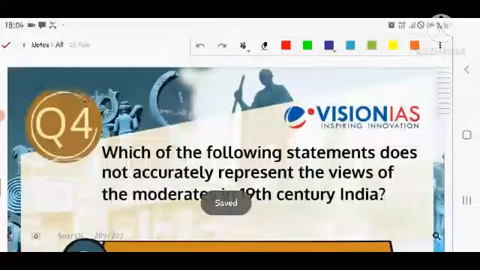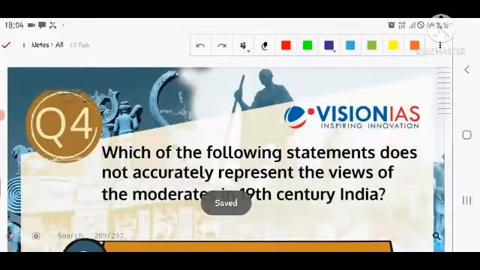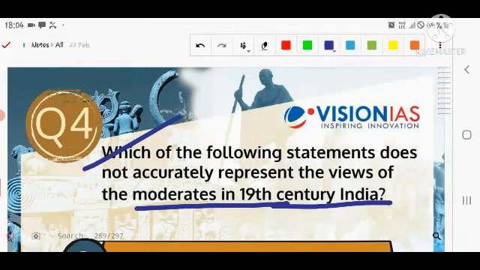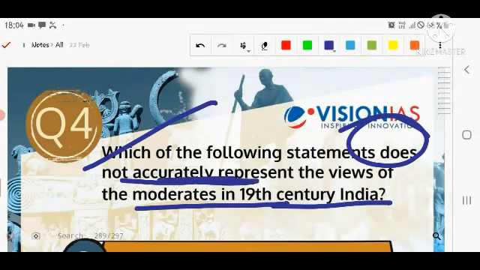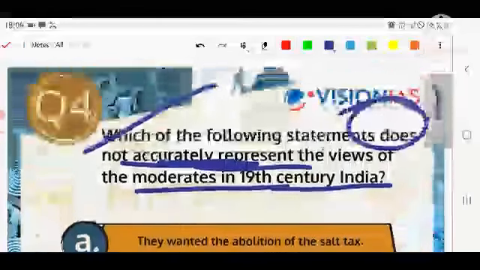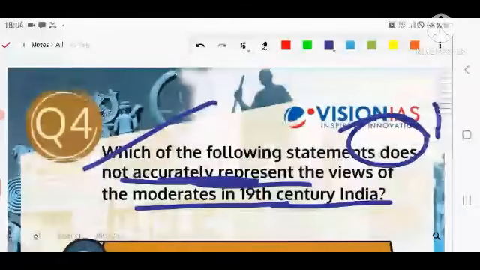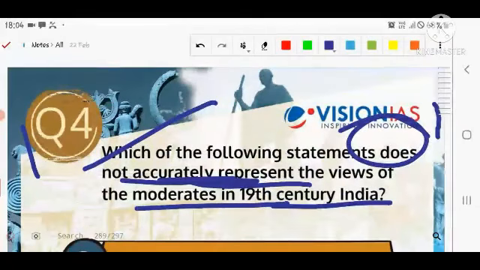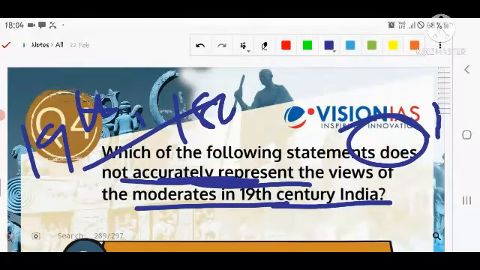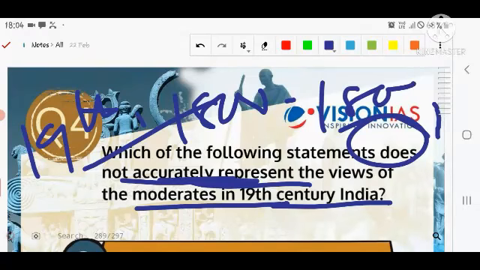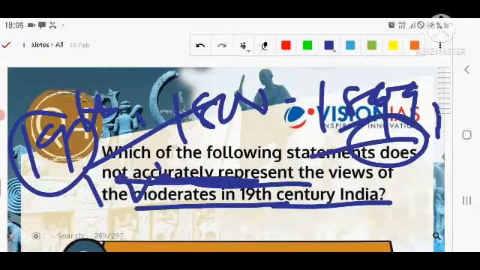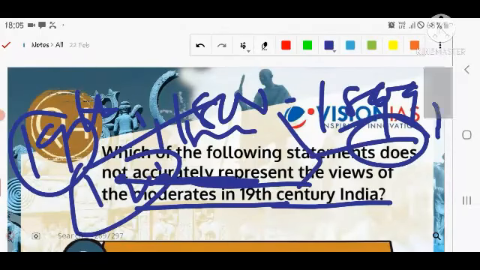The next question is related to the history section. They are asking about the moderates in the 19th century. Which of the following statements does not accurately represent the views of the moderates in the 19th century? What do you mean by the 19th century? 1800 to 1899 is called the 19th century. For example, the 19th century is nothing but 1800 to 1899, meaning after 1800 and before 1900.